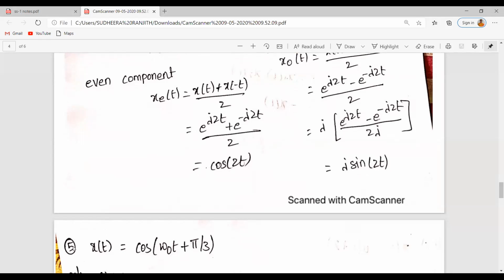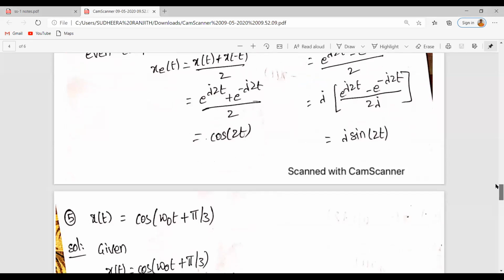Similar to the above problem, here we would like to find the even and odd components of cos omega naught t plus pi by 3. Yes or no?